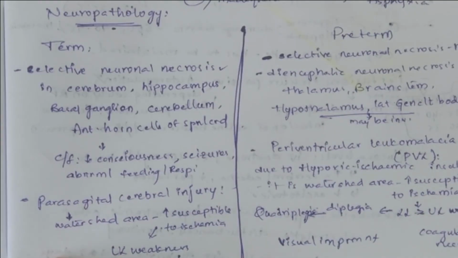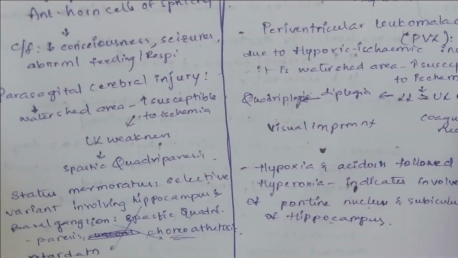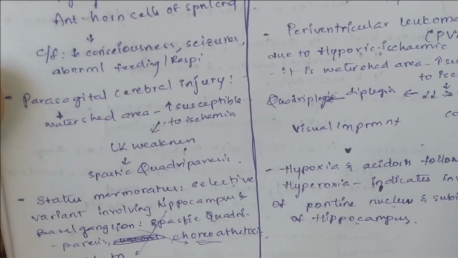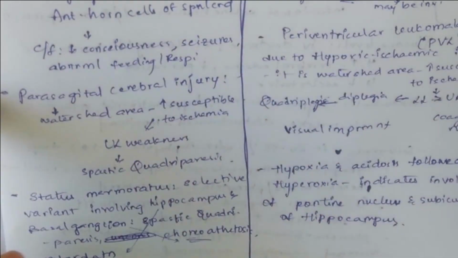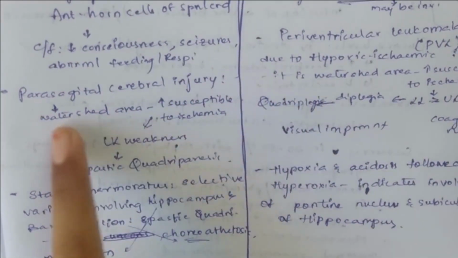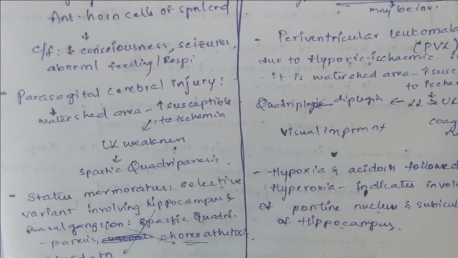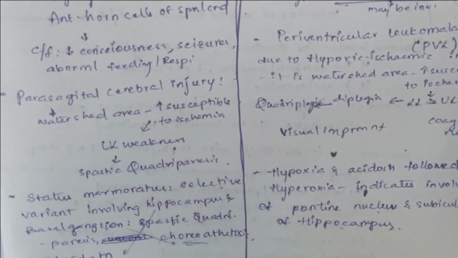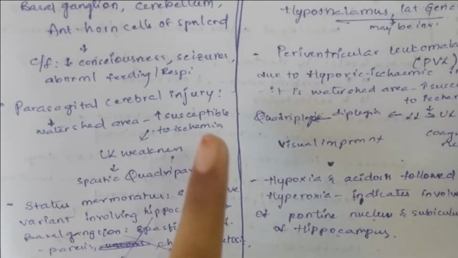Then, parasagittal cerebral injury. This parasagittal cerebral area is a watershed area, that is, many arteries have their endings over there. So you can predict that it is more prone to ischemia.